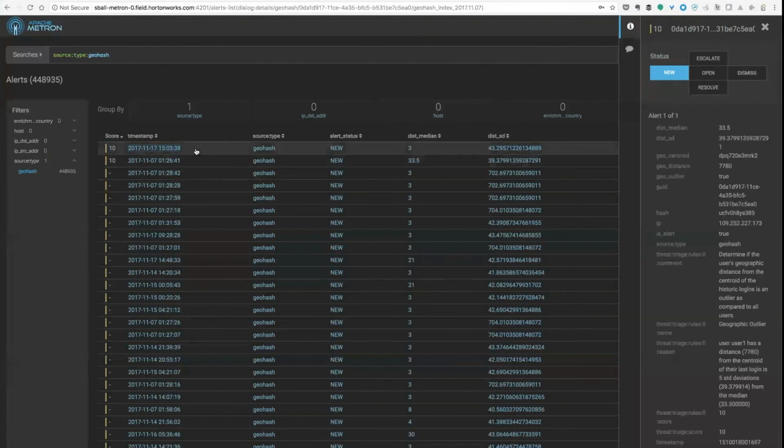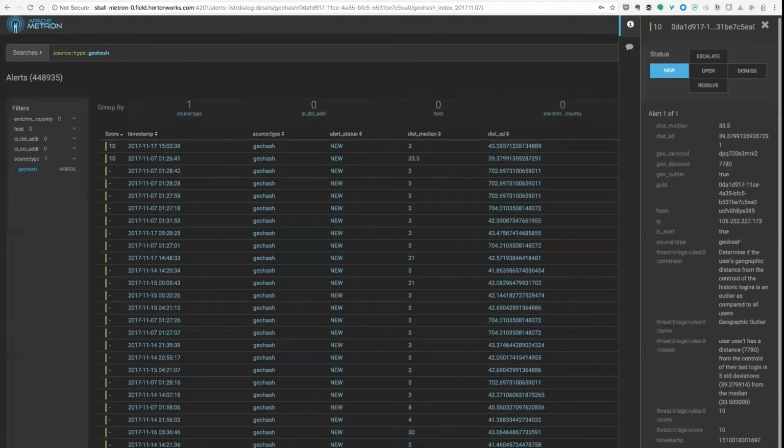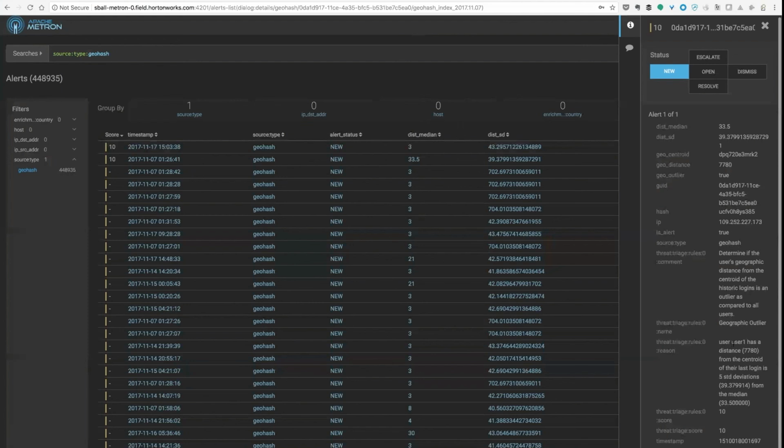We happen to have scored this as 10 because we're not too worried about geographical logins in this instance, but those scores again will reflect the full threat triage process that you apply. And if we look at this alert, then again, we've got this reasoning piece here. So that user one, which I just put the strange login from, is actually quite a long way away from it in this instance. So that was a relatively easy one to find. But again, that would have found very, very nearby distances.